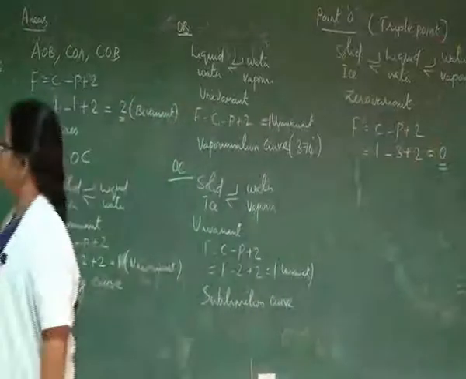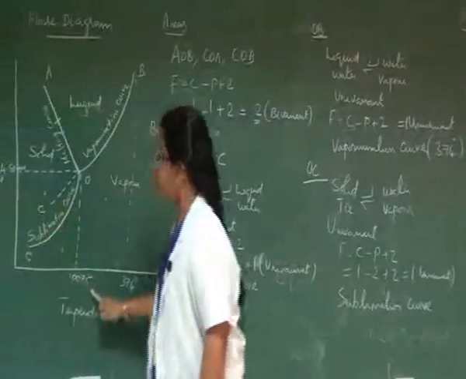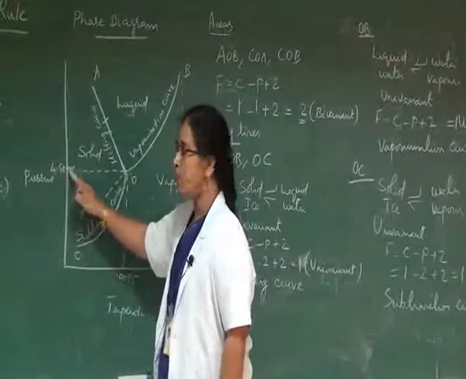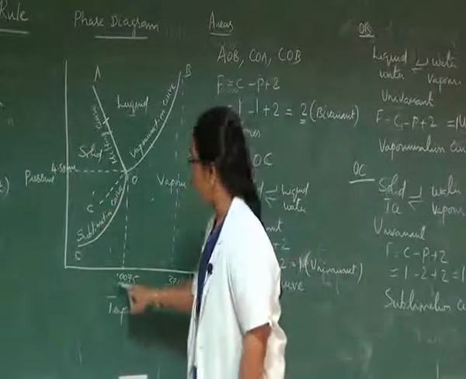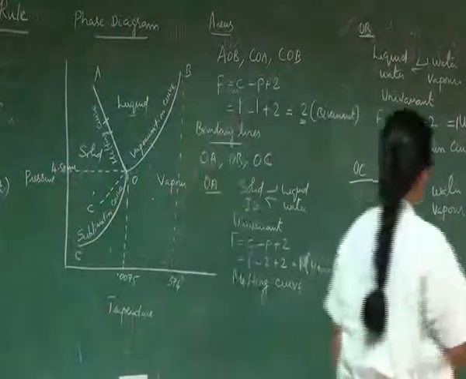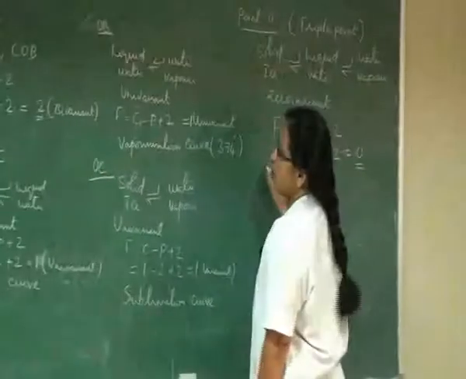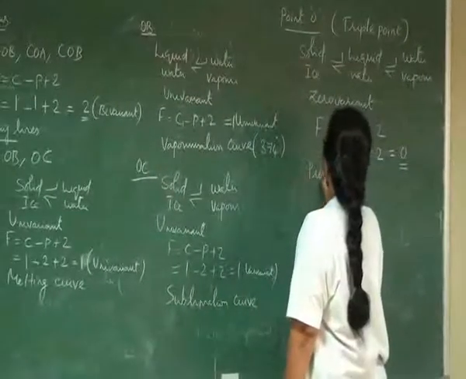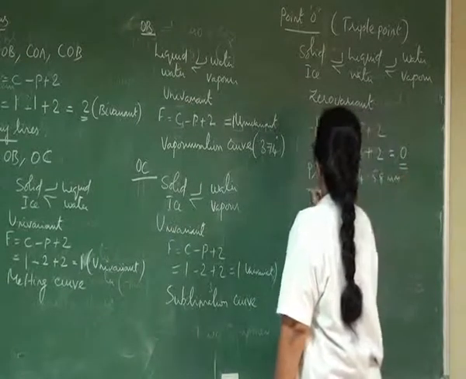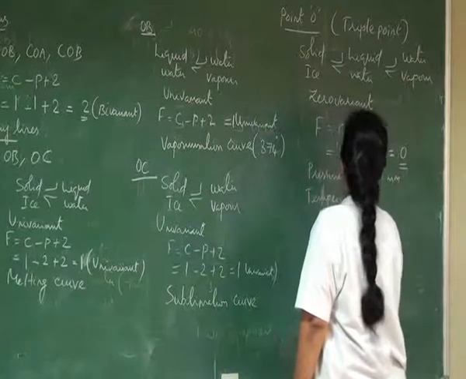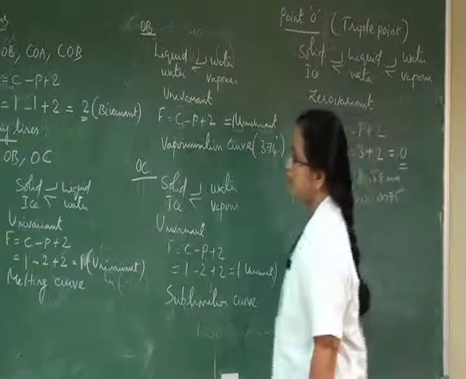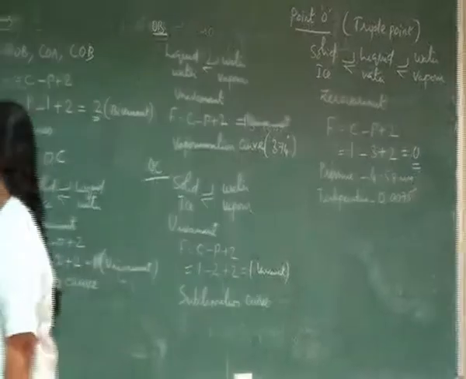Corresponding to this point O, the two factors, namely pressure and temperature, are fixed values. For example, the pressure value is 4.58 millimeter and the temperature is around 0.0075 degree. So this pressure and temperature are called the triple point pressure and temperature. So this point is called the triple point.